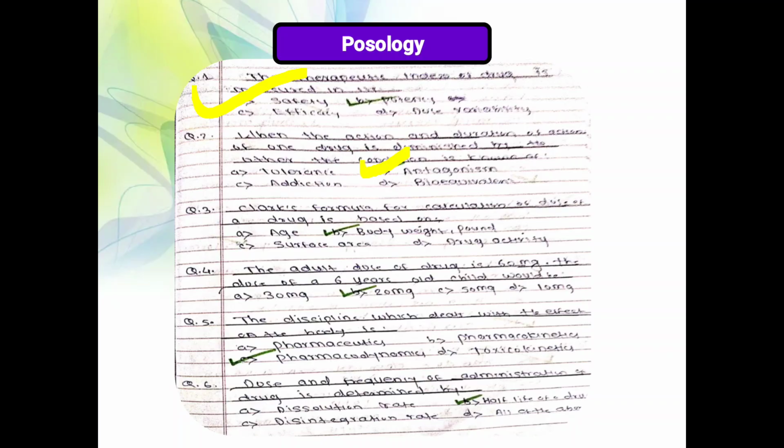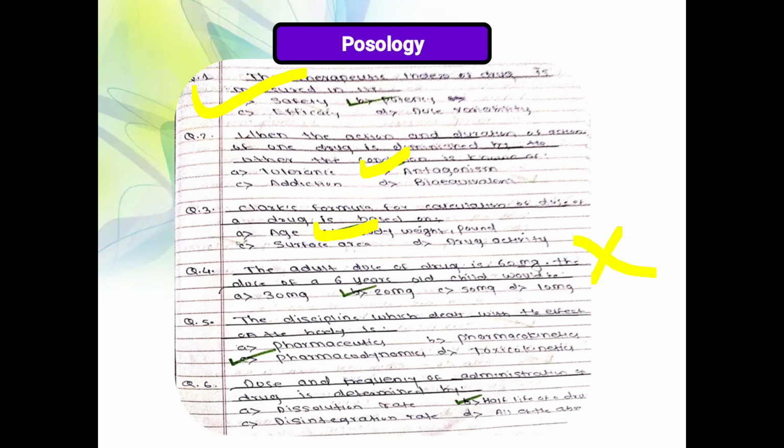Next, Clark's formula for calculation of dose of a drug is based on what? Age is Young's formula, it calculates from age. Drug activity is not a formula. Surface area is also no, but body weight in pounds, that is the correct answer. So Clark's formula is used for body weight. B is the correct answer.